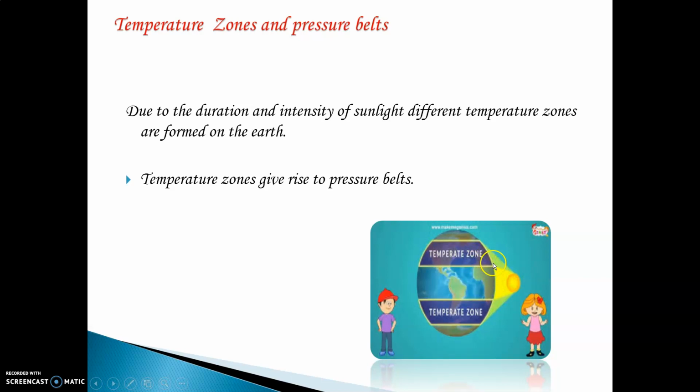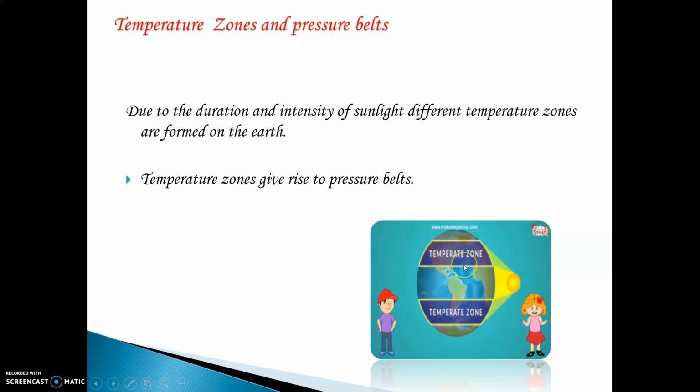You will realize the sun rays become lighter and lighter. In the polar regions, the sun rays do not reach directly, and because of that, the temperature there is less. It is a little cold over here. That is called what? Temperature zones. Because of the sunlight, there are two types: some areas get direct sunlight, some areas get less sunlight. Because of that, the temperature becomes less or more. More temperature means very hot, less temperature means very cold. So this is called a temperature zone.